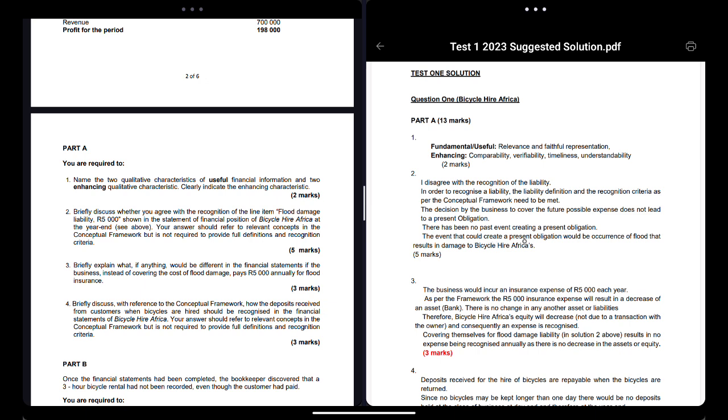So the event that could create a liability or present obligation would be the occurrence of the flood resulting in damage of the building. So let's say damage happened to your business, right? It got flooding. Right now, you can recognize that 5,000 as a liability because the past event was the storm or the water that damaged your building, and now you have an obligation. You see how to answer this question? That's how you answer the question.